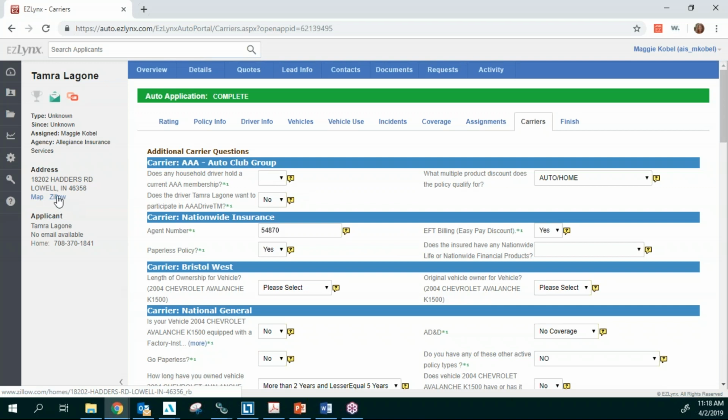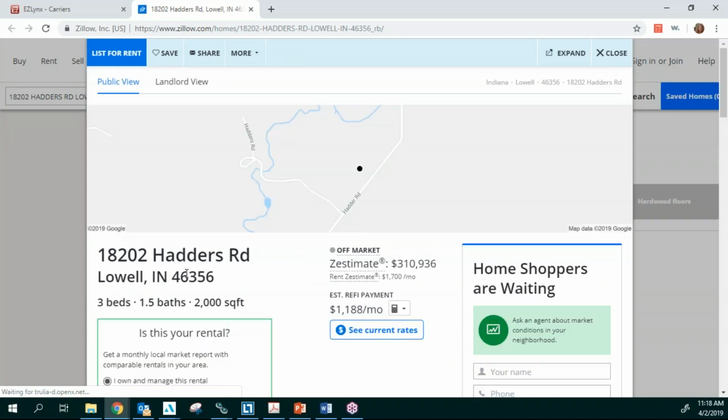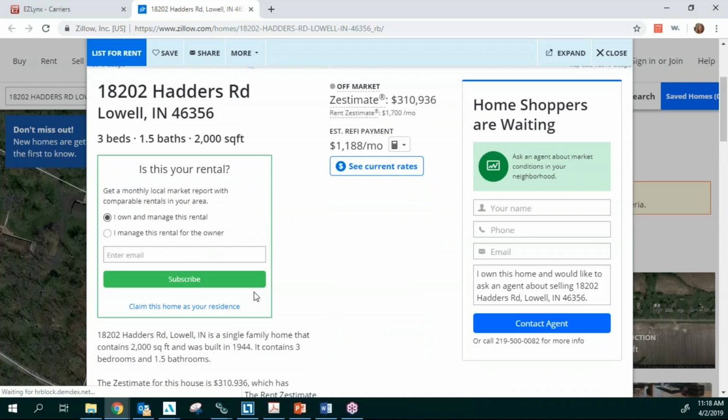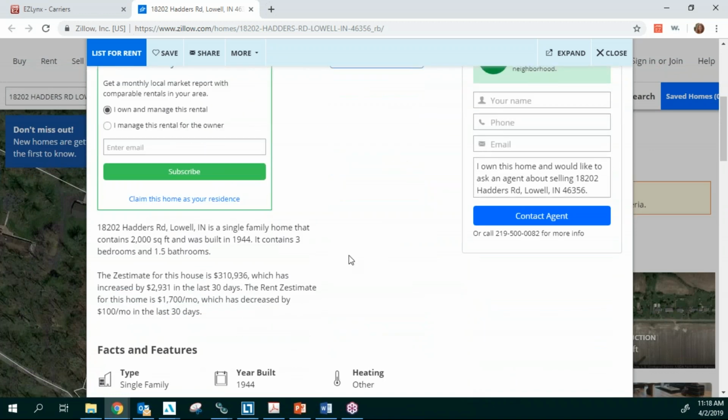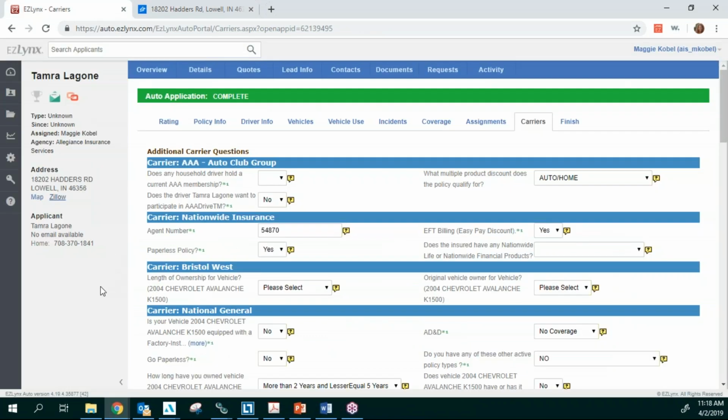From here, you have Zillow. So you can come in here and take a look. Maybe your client didn't know what the square footage of their house was. Maybe they didn't know when it was built. You can come into Zillow and get that information very quickly. I know a lot of you use the Will County assessor's office right here, which is going to give you the updated information as well.